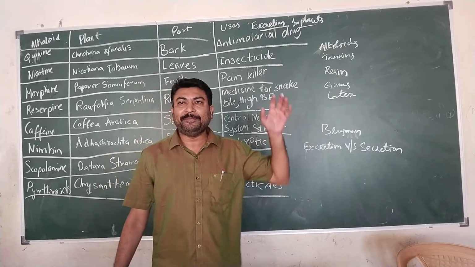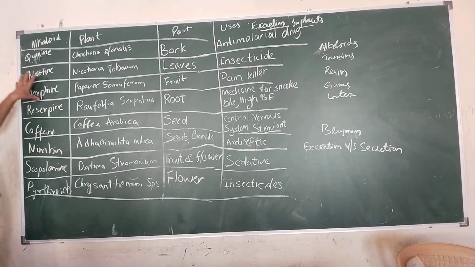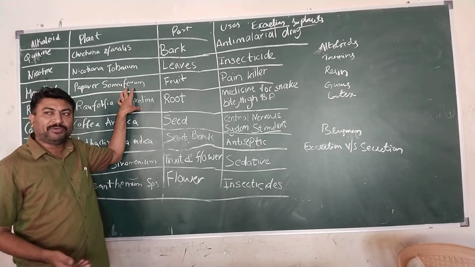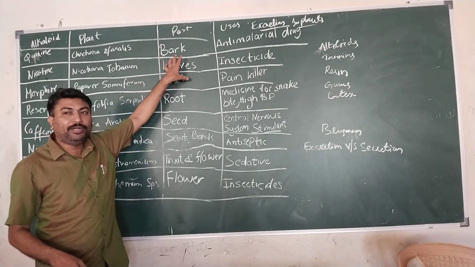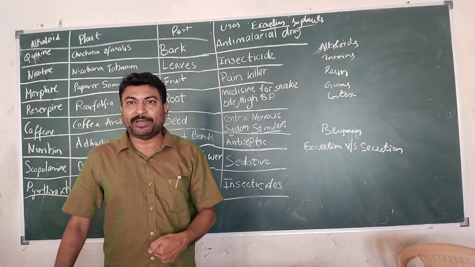So these are the different types of waste products. These alkaloids are waste products for the plant, but they are useful products for human beings. Alkaloids are waste products for plants which are stored in different parts of the plant, but we are utilizing them for our own purpose.